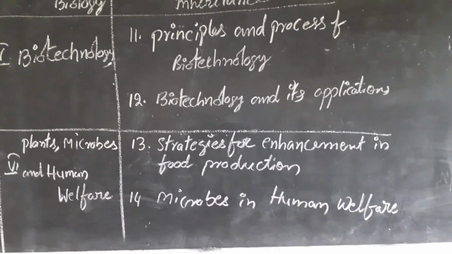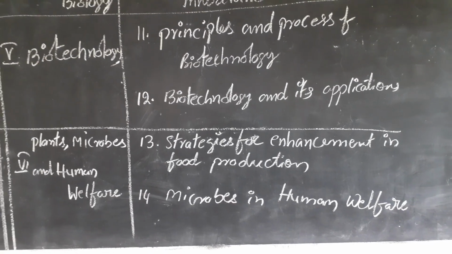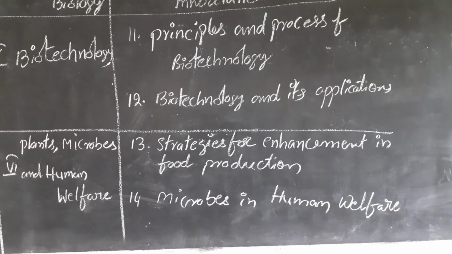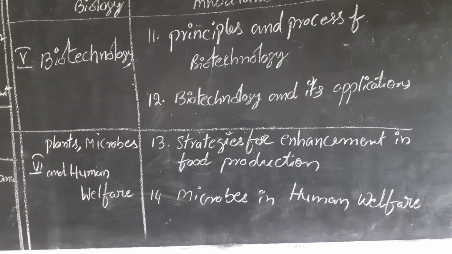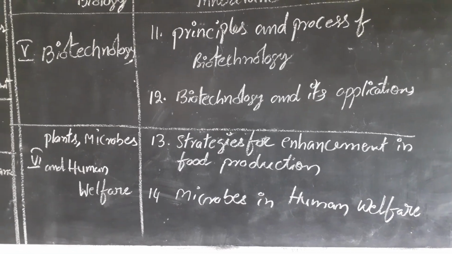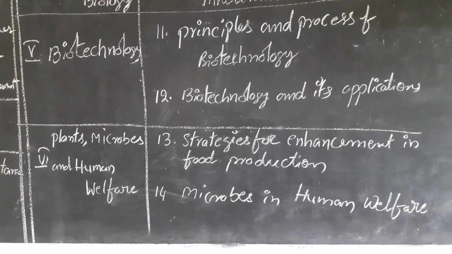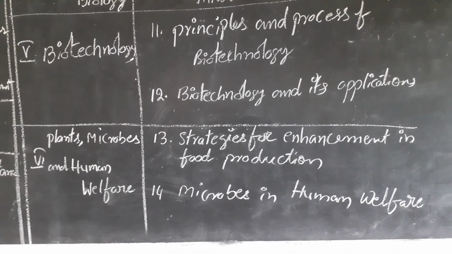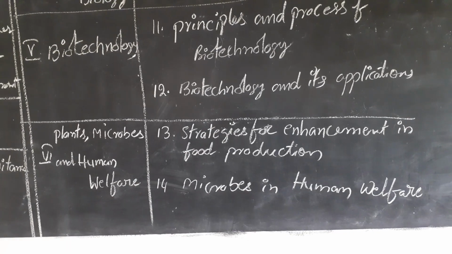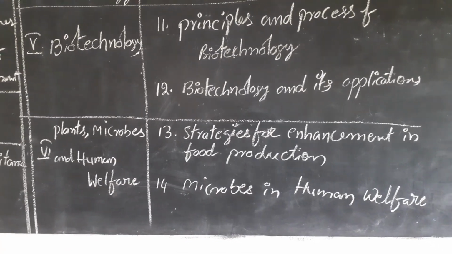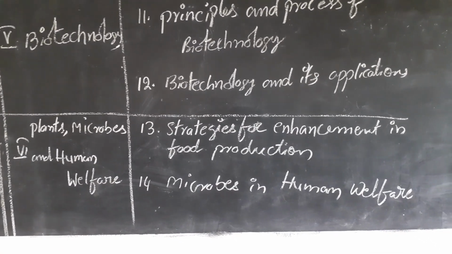That means poultry, agricultural waste and sericultural waste, like that. And what type of steps are taken to improve food, we'll study in this chapter.